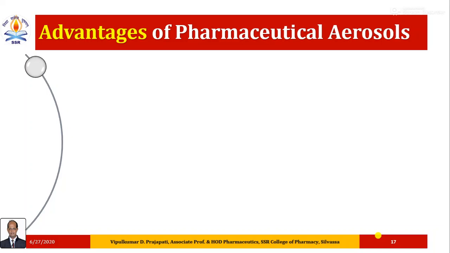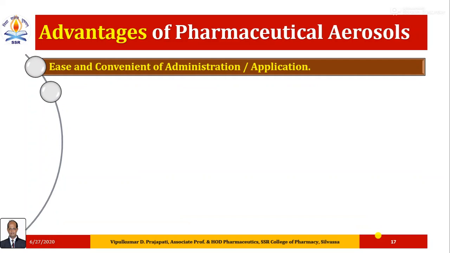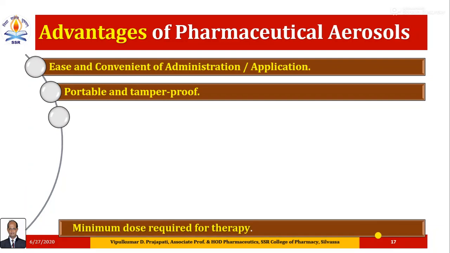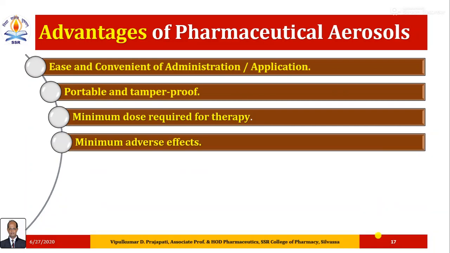What are the advantages of pharmaceutical aerosols? Ease and convenience of administration or application. Portable and tamper proof, you can handle it in your pocket. Minimum dose required for therapy. Minimum adverse effects, as in a single spray you can get the spray on the affected area, hence we can stop the extra dose.